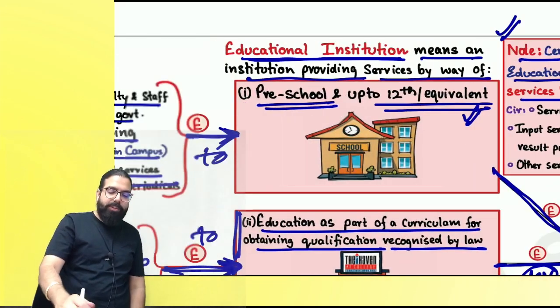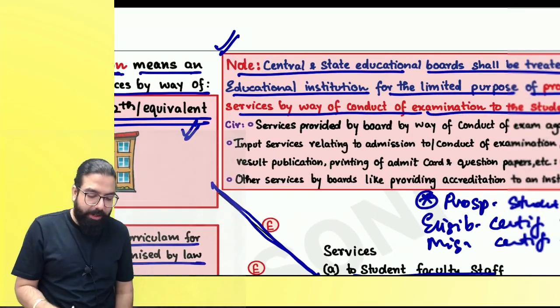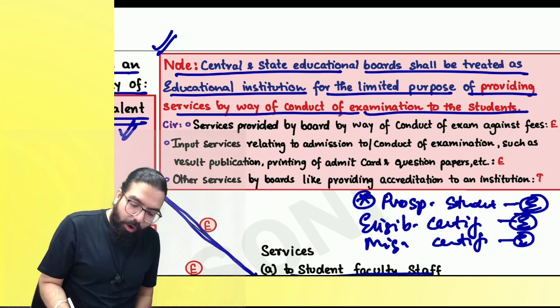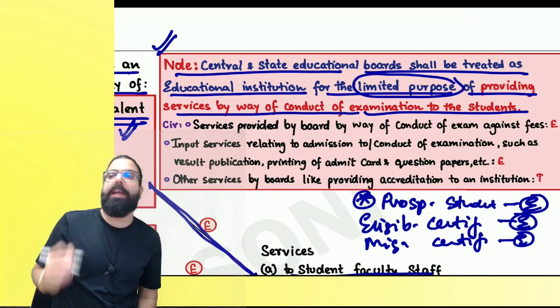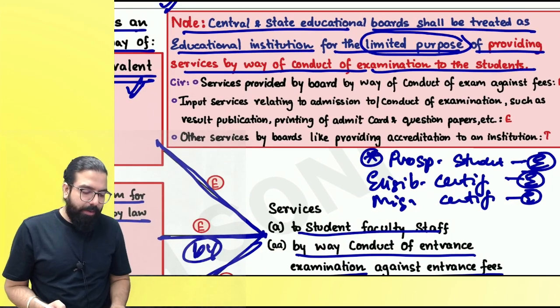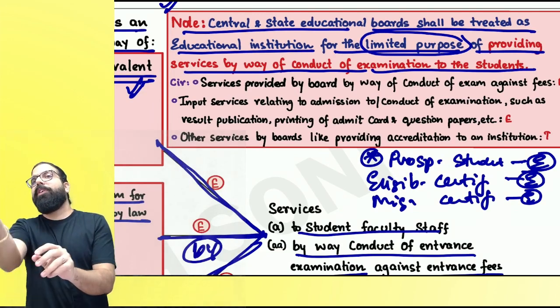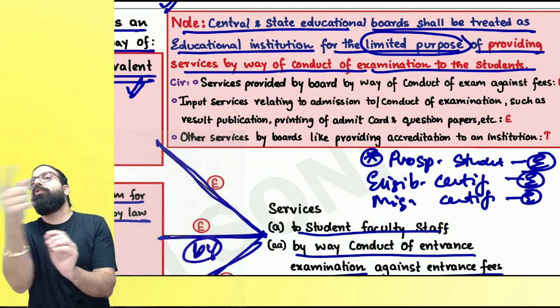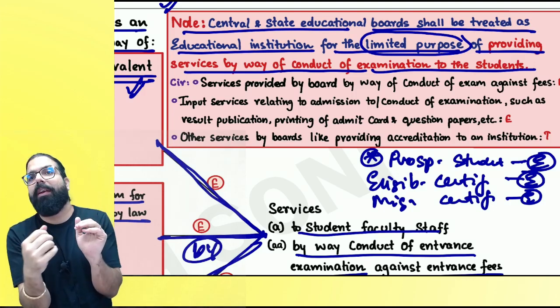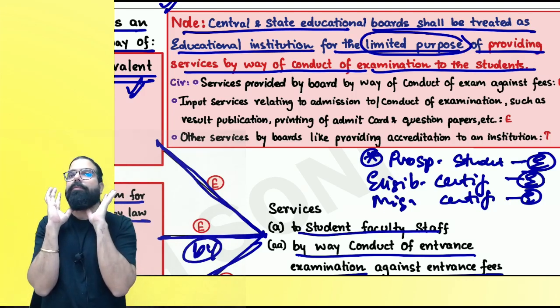State board, did you see state board anywhere in the educational institution definition? But state board, central board, etc., will be considered as educational institutions only for the limited purpose of providing services by way of conduct of examination. Their services will be exempted. Now, supposing Venki wants to open a college, he has to go to the board and take affiliation. All these affiliation fees, etc., will always be taxable.